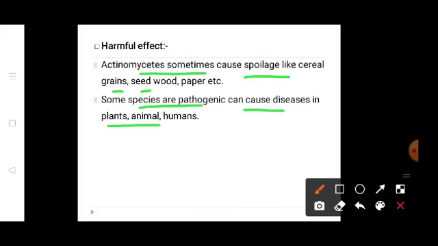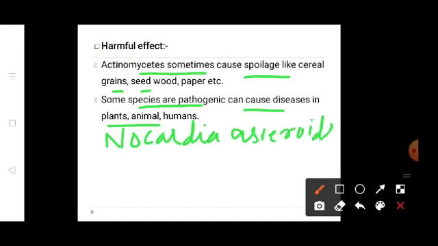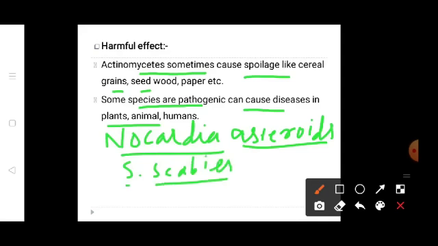For example, Nocardia asteroides can cause lung infection. Another example is Streptomyces scabies. In plants, it can cause scab disease in potato.